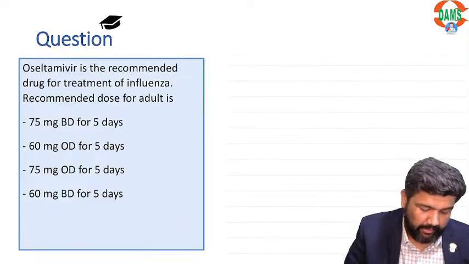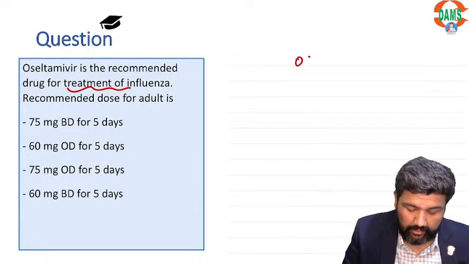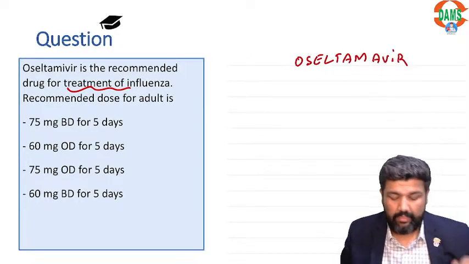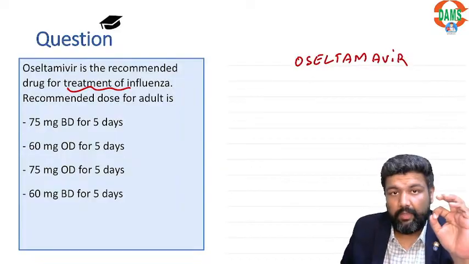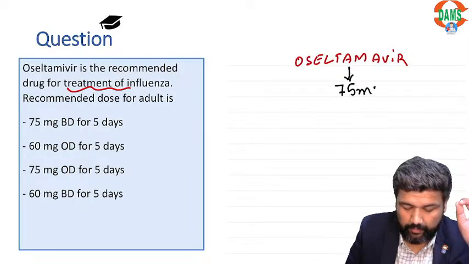Oseltamivir is the recommended treatment for influenza. Guys, listen. Oseltamivir, I discussed this in every face-to-face class and in my back to basics recording. Oseltamivir we give 75 mg for 5 days.